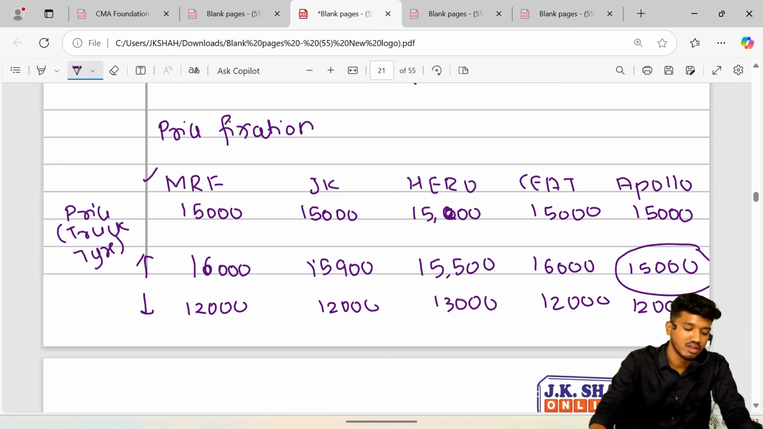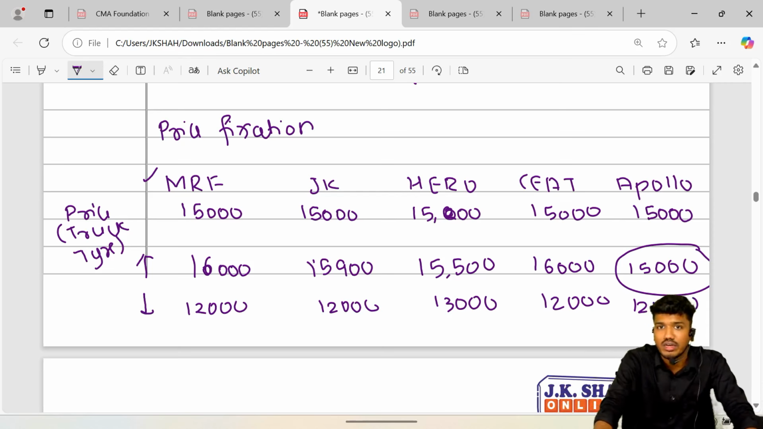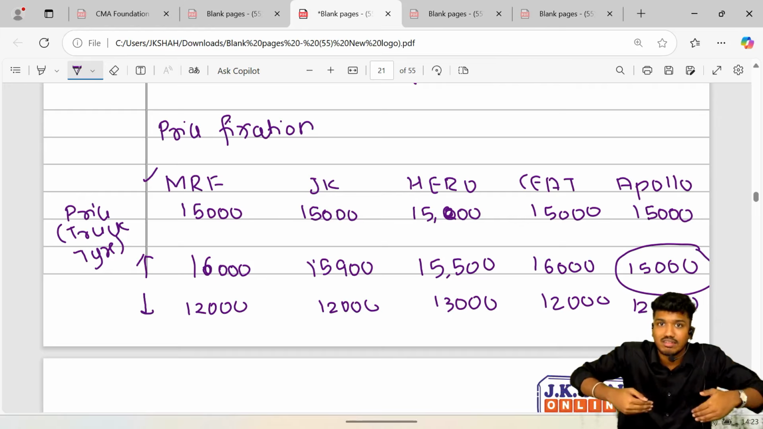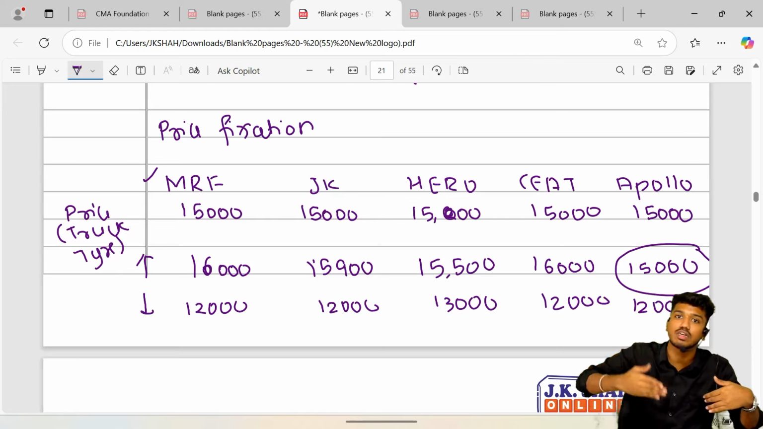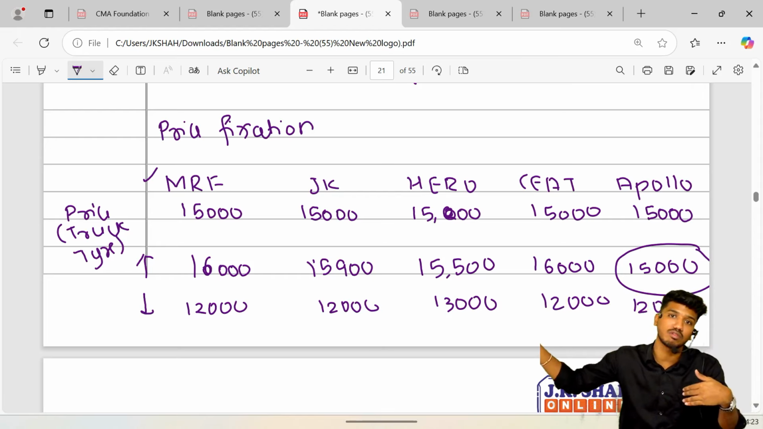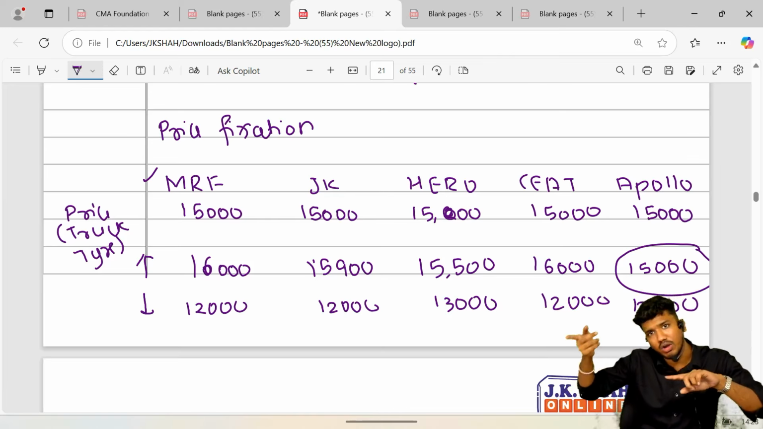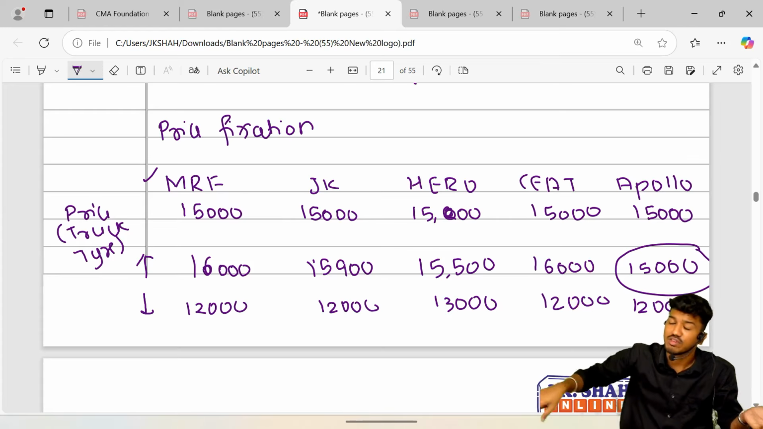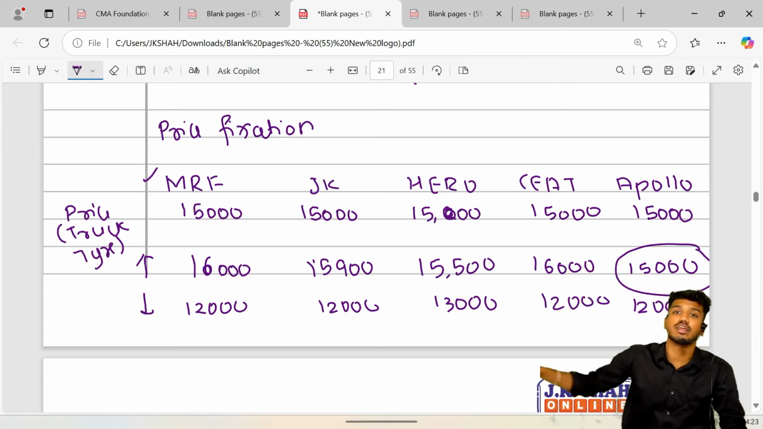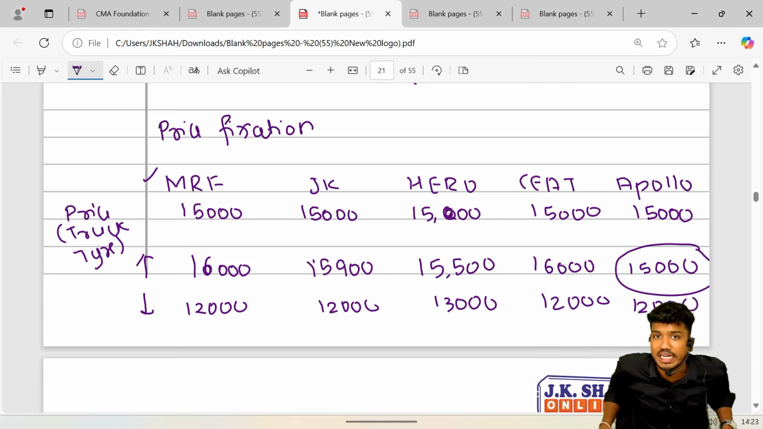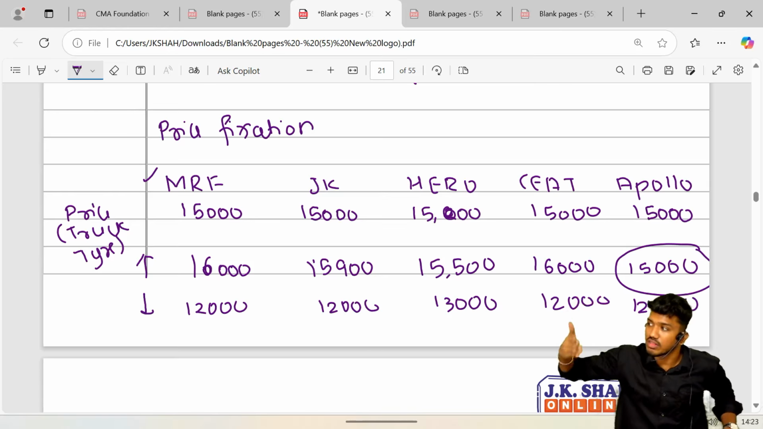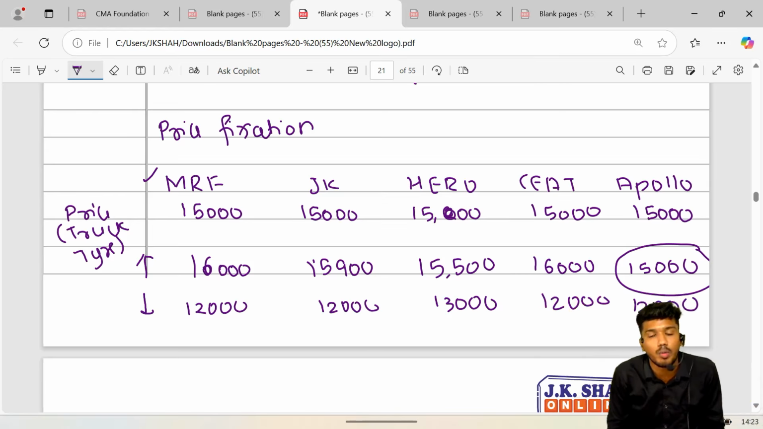So what the scenario is here is that your price fixation for your commodity does not depend upon your own factor. It also depends upon other factors, called other firms. If they increase price, you may or may not increase. But if they decrease, you definitely have to decrease. So your choice of increasing or reducing price is not independent. It is interdependent on other firms as well. I hope it is clear.